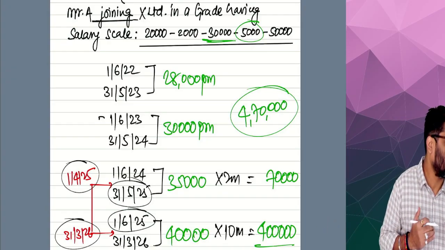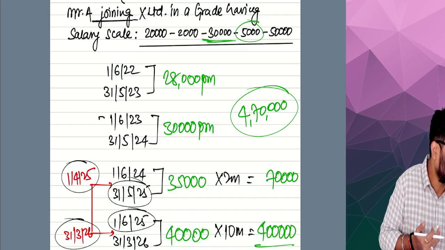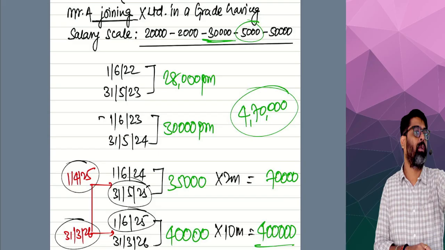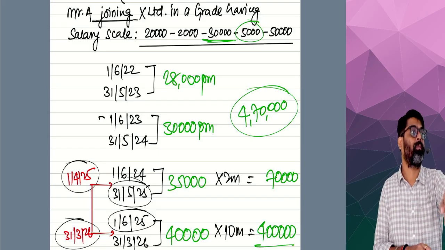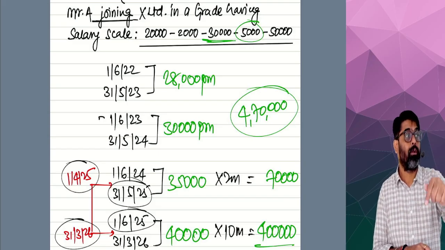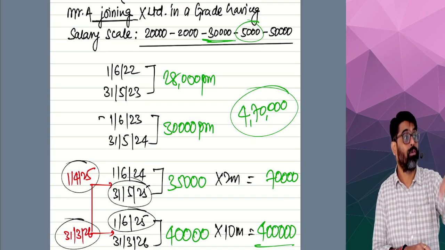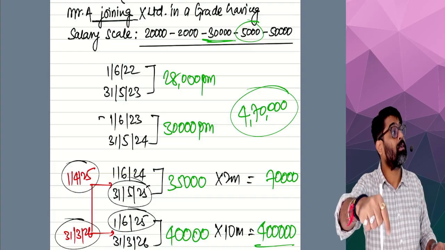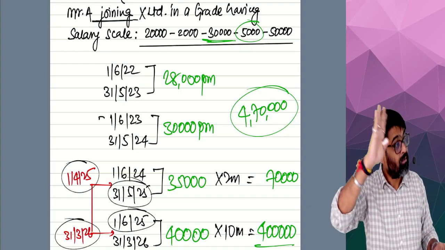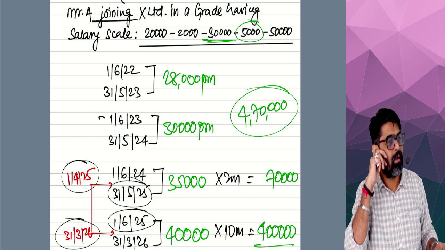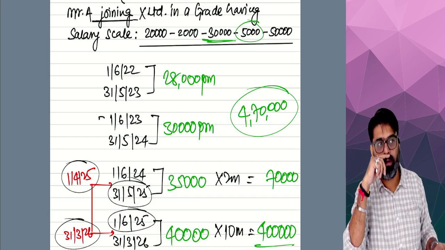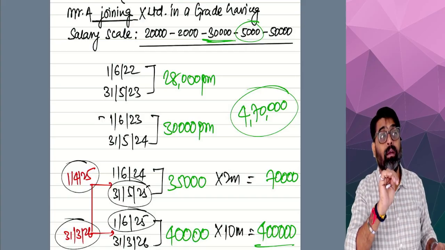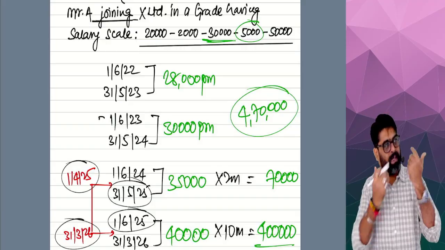The month whose salary does not become due in this year will not be taxable in this year. April month salary becomes due in this year, on 1st May. May month salary becomes due in this year, 1st June. June month salary becomes due in this year, 1st July. Till February, the February month salary will become due on 1st March, meaning this year. So April to February, there will be no problem.